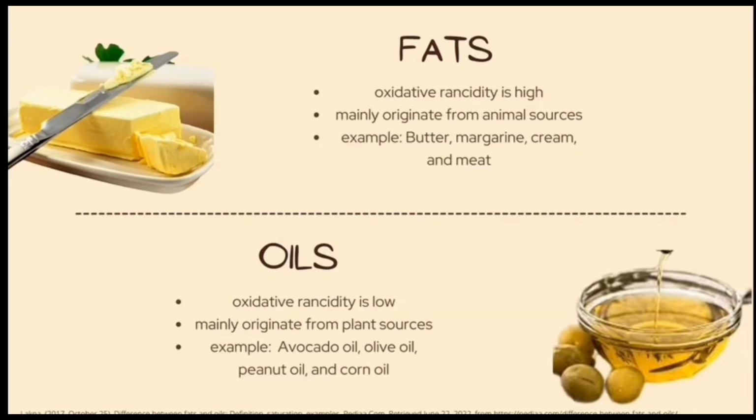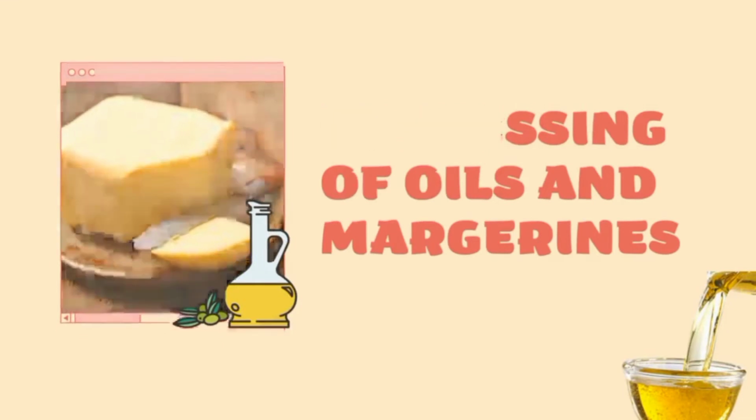Fats have high oxidative sensitivity compared to oils. Fats originate from animal sources, while oil mostly comes from plant-based sources. The examples of fats include margarine, butter, cream, and meat, whereas the examples of oils are avocado oil, olive oil, and corn oil. Processing of oils and margarines.